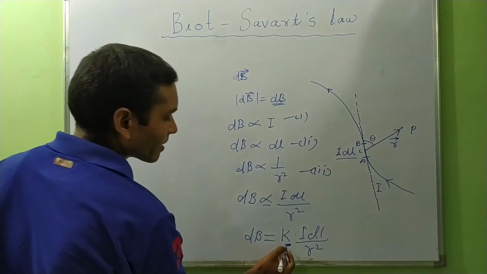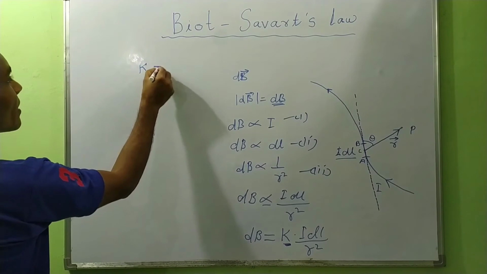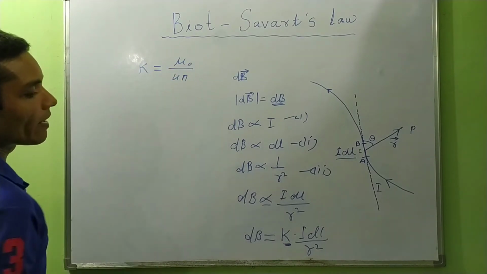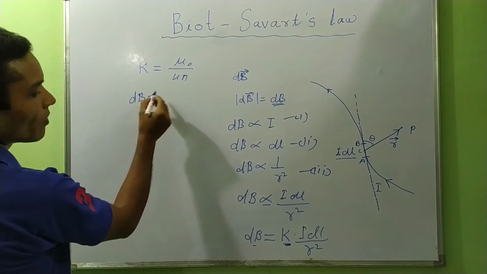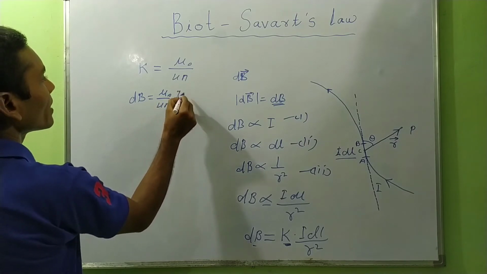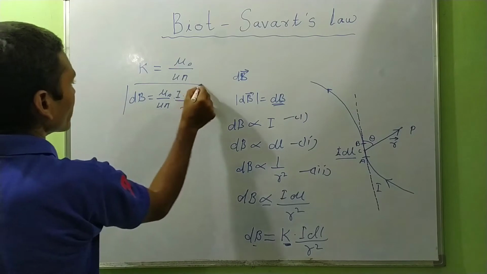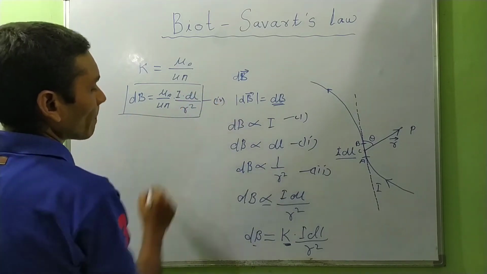In the SI system, the value of this proportionality constant k is mu naught over 4 pi. So dB will be equal to mu naught over 4 pi I dl upon r square. This is equation 4.